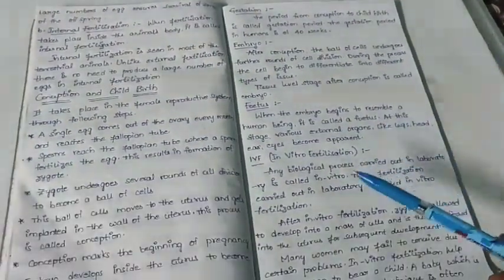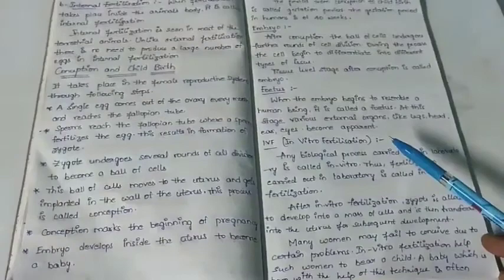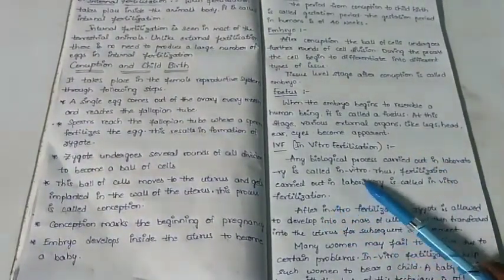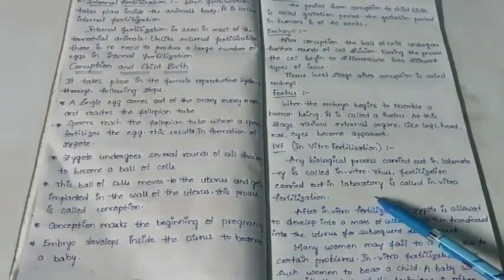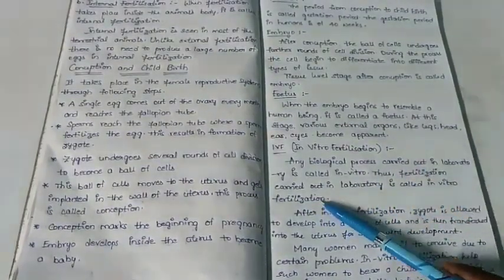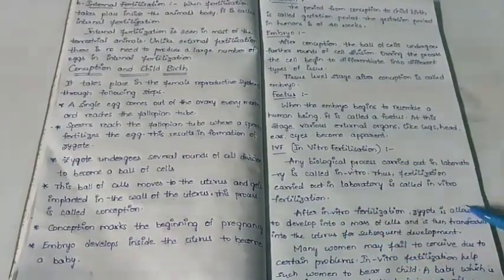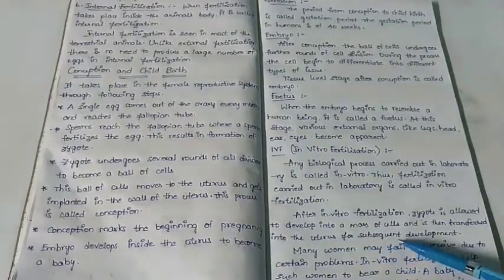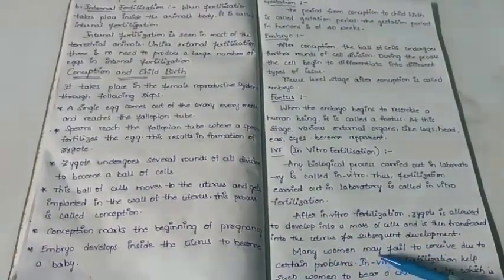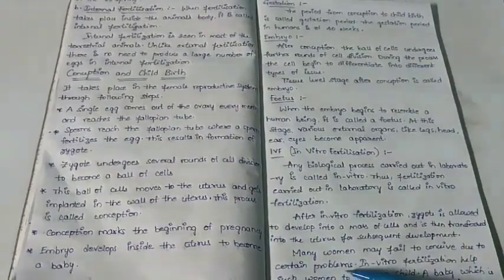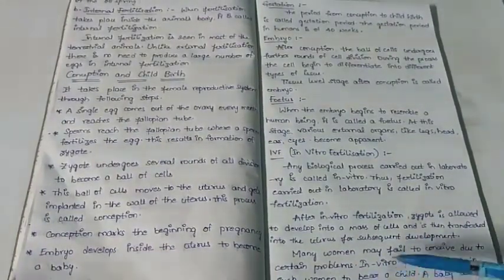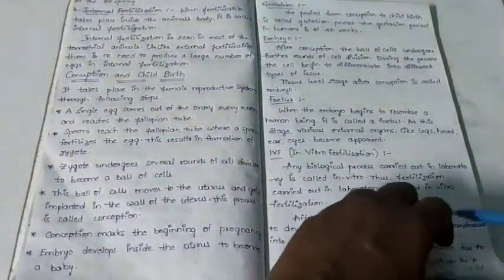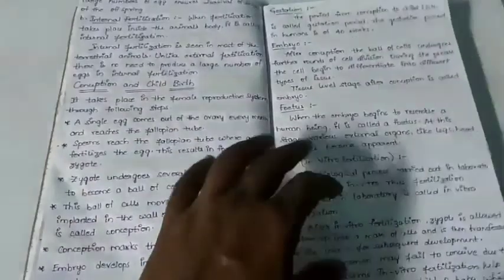Our next method, the last one, is IVF. So what is IVF? Any biological process carried out in the laboratory is called in vitro. Thus fertilization carried out in the laboratory is called in vitro fertilization. After in vitro fertilization, the zygote is allowed to develop into a mass of cells and is then transferred into the uterus for subsequent development. Many women may fail to conceive due to certain problems. In vitro fertilization helps such women to bear a child. A baby born with the help of this technique is often called a test tube baby.